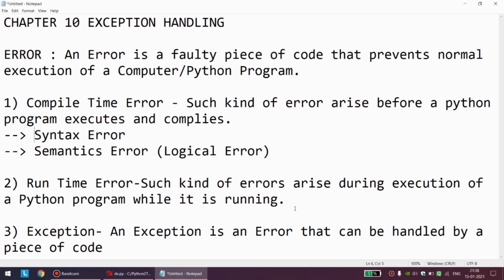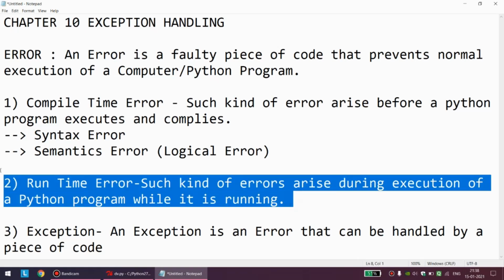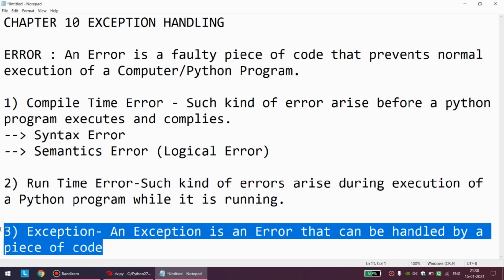Now, suppose I talk about a 2-mark answer: write a short note on runtime error. You can write that any kind of error that pops up during normal execution of our Python program because of some invalid input can be called runtime error. And you can give n number of examples, like I gave for the list index out of range, like when I was taking input of a number while I was entering a character. That kind of examples can be taken. Okay, and an error which can be handled is an exception. We will see about this in the next coming video.